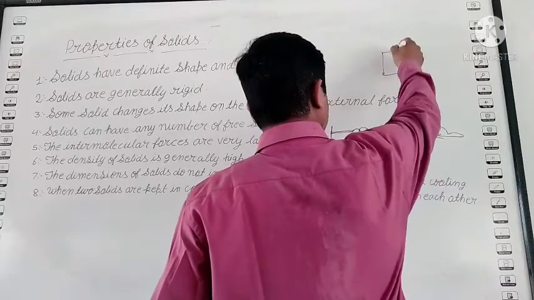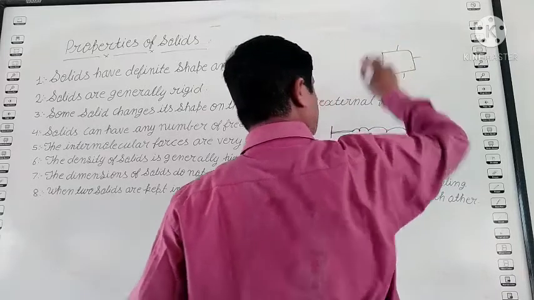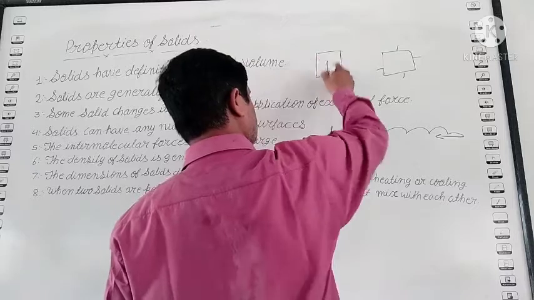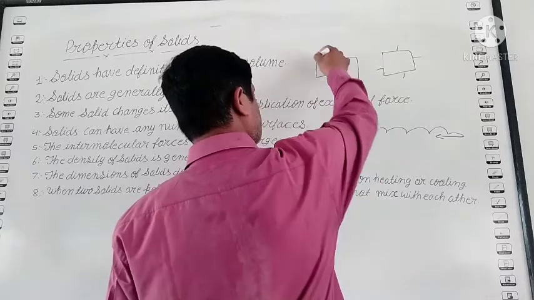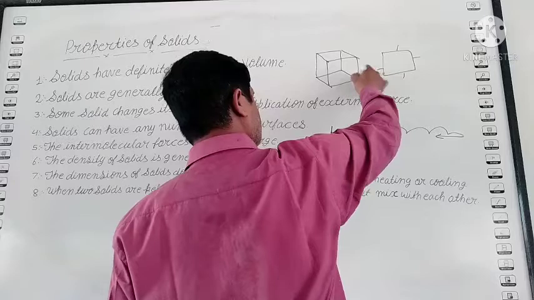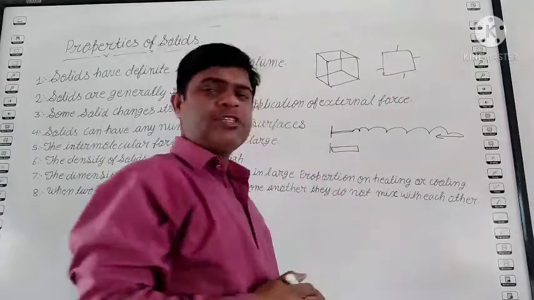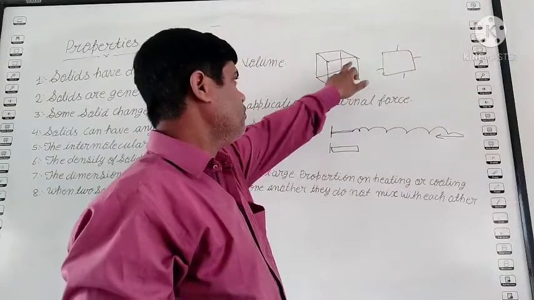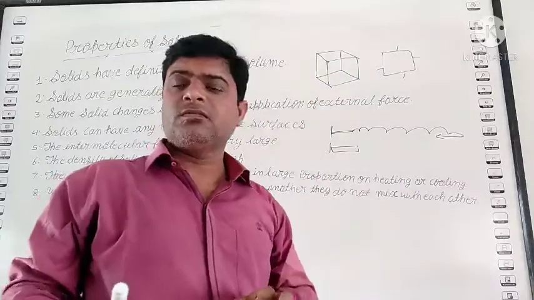How many faces? 4. 1, 2, 3, 4. Now this is a cube. See. How many faces? 6 faces. See, 1, 2, 3, 4, 5 and 6. Clear?